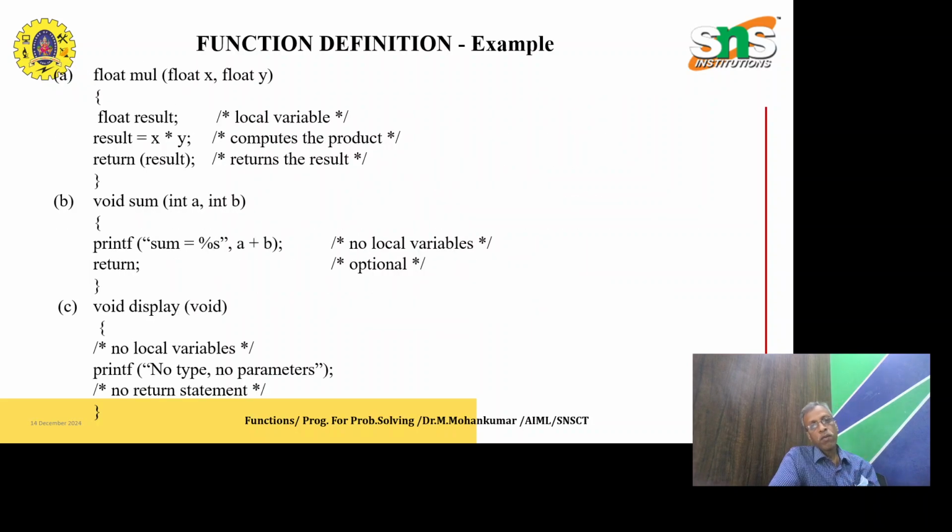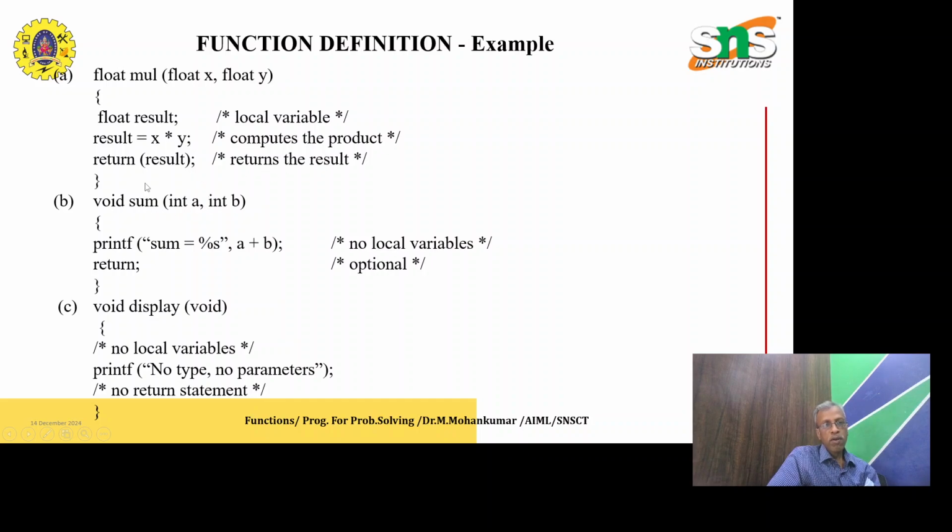Function definitions example. Here, float multiply(float x, float y), float result; result = x * y. We are going to multiply, then return the result. Float result is only going to store the x, y product, so it is called a local variable. Result = x * y computes the product; we are doing some functionality. Return result is the result part of the activity.